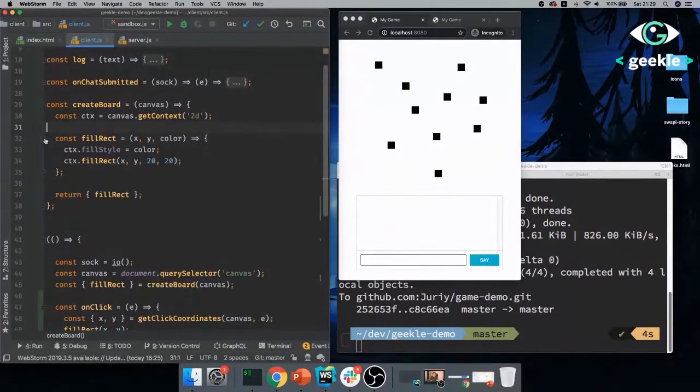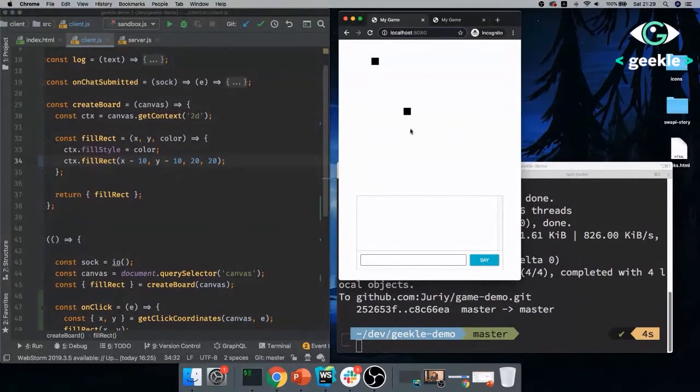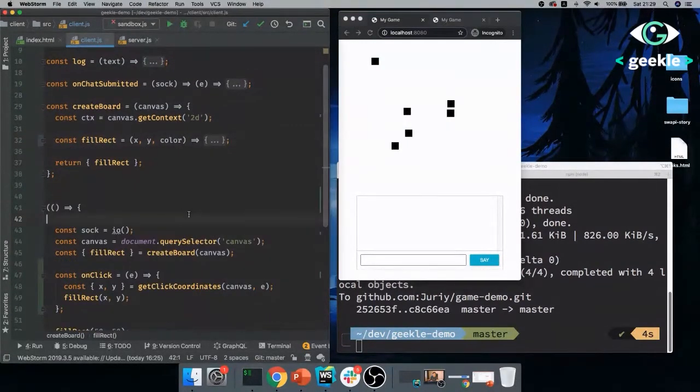One thing, I want to click in the middle of the rectangle. So I'll just shift where the rectangle is rendered, so it's not awkwardly in the corner, but when I'm clicking, it's right in the middle where it's rendered. All right, perfect. So now we have clicks, we have rendering, we have communication.